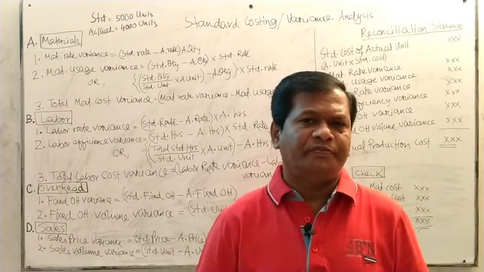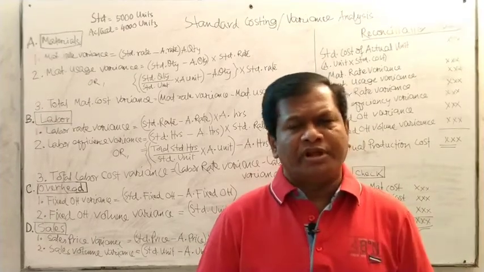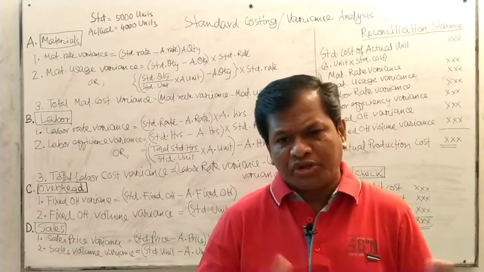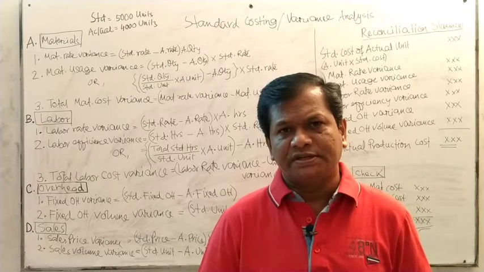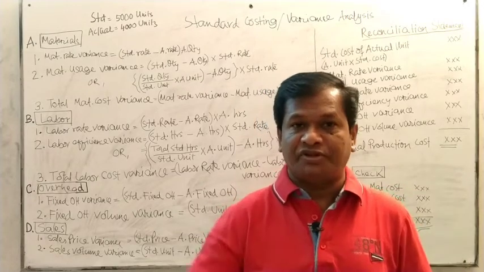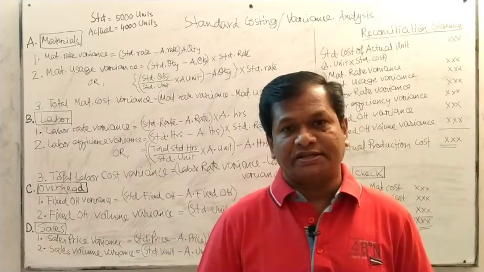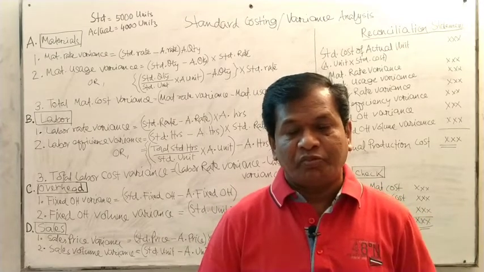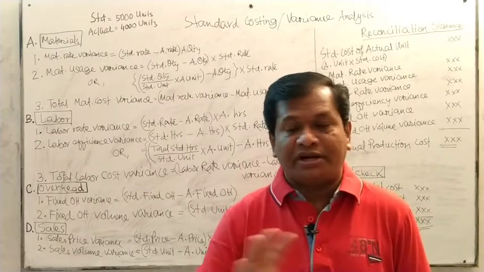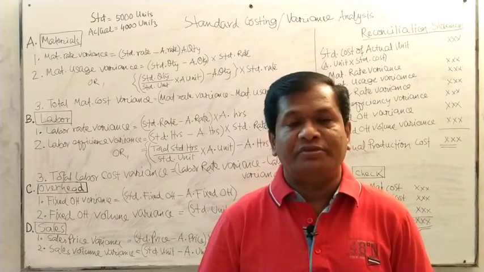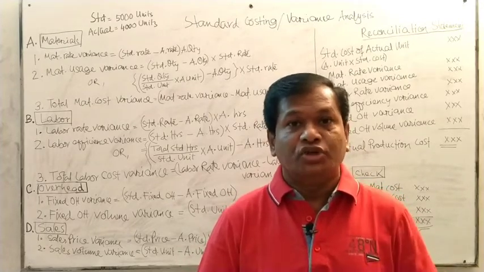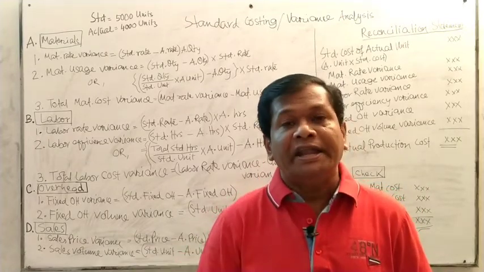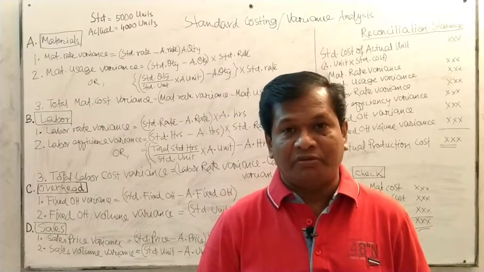If you can find the causes for the different variances, then you can take some initiative for the next course of action so that the variance can be eliminated. Positive variance is favorable, but negative variance is the concern of the business. So this variance analysis can help you to eliminate the negative or unfavorable variance.